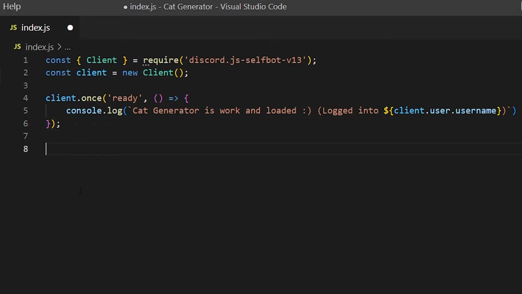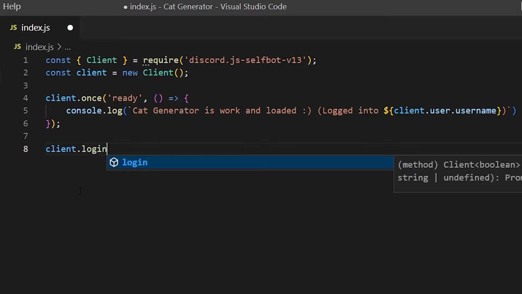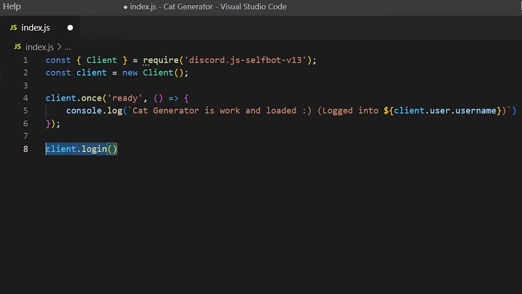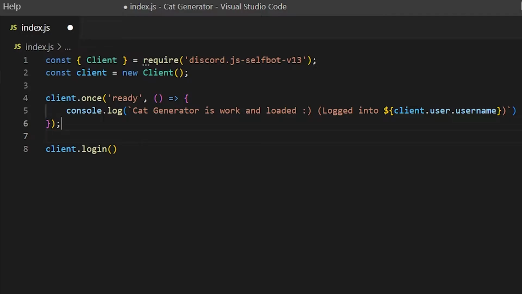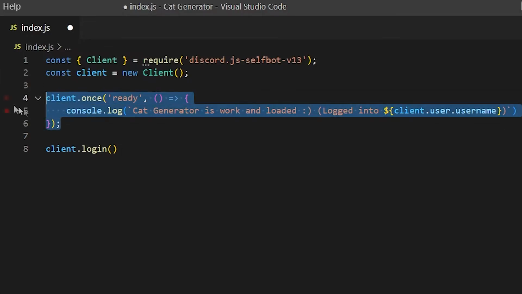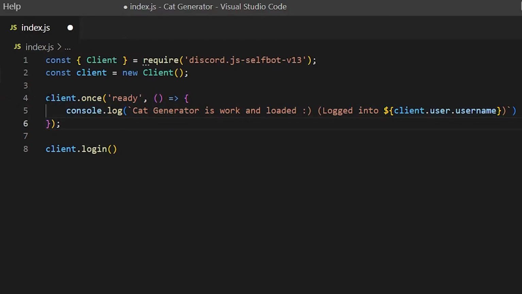Then what we're going to do is client.login. Now this should always be placed at the end of your code, because you want all of your listeners to be set up, and then after everything's set up, these will be called when it starts. So everything's set up before you log in.